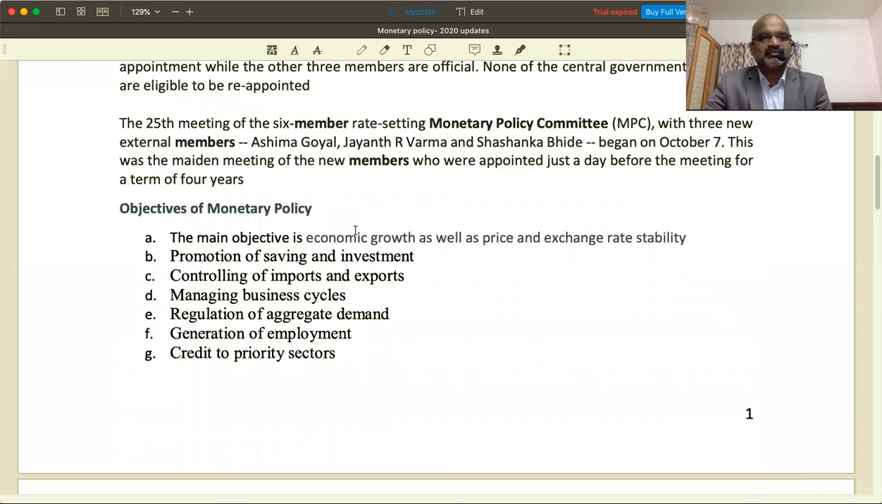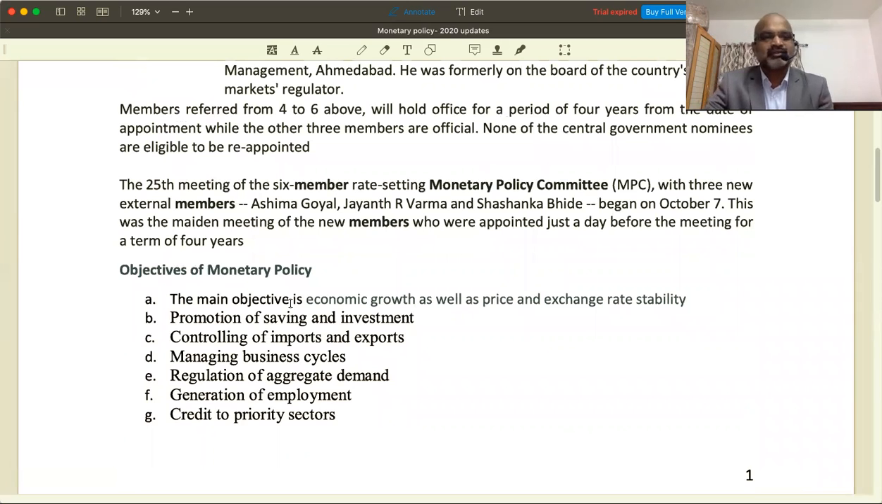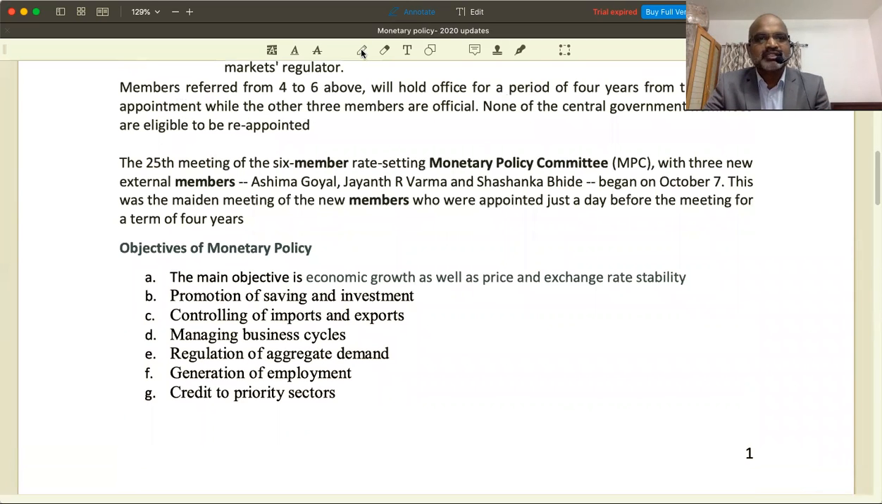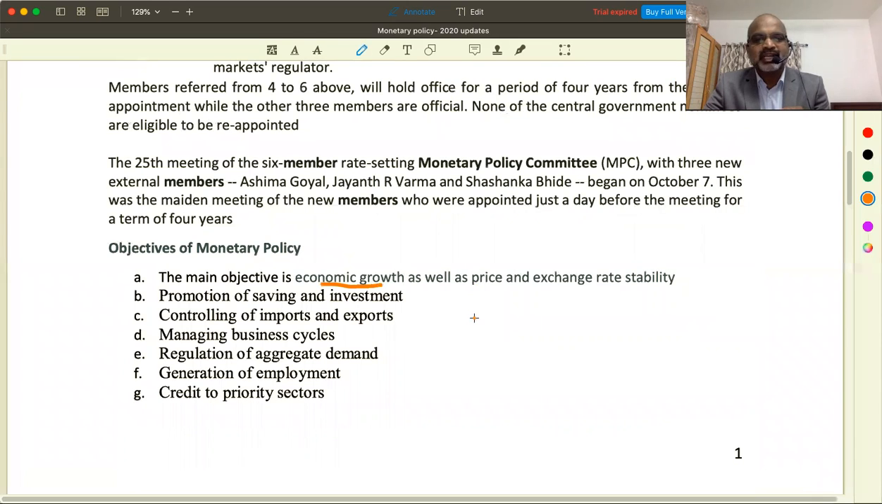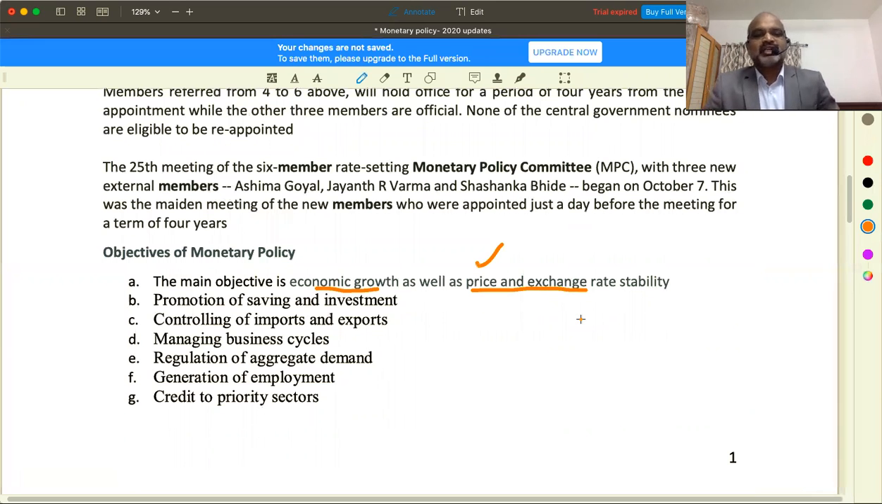If you look at monetary policy, the objectives of monetary policy are given here. The primary objective of monetary policy is basically what? Economic growth and price and exchange rate stability. Remember this point very clearly. If inflation is very high in India, the general tendency, I'll tell you, is that prices increase because of demand side problems. That means there's a lot of demand, and there's a lot of demand because there's a lot of money supply, and there's a lot of money supply because of credit facility extended by commercial banks.